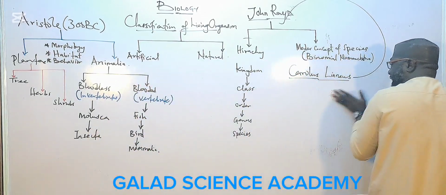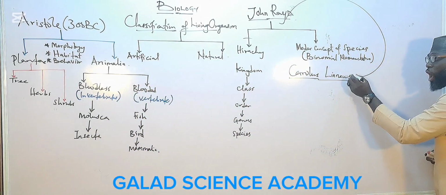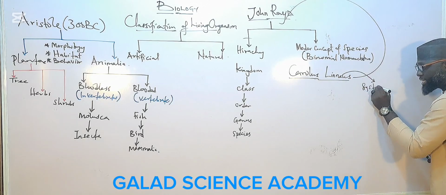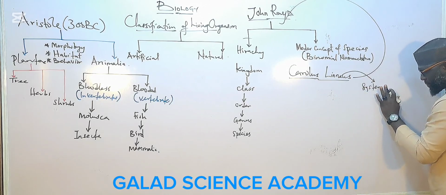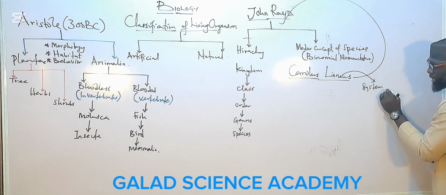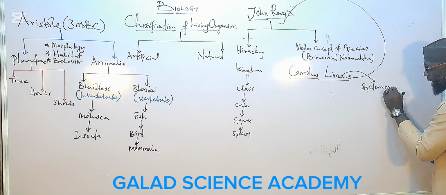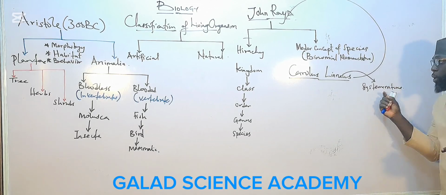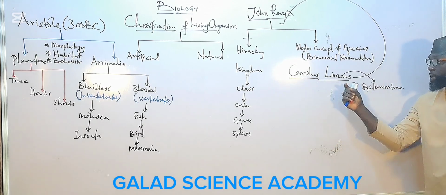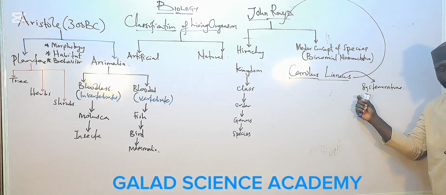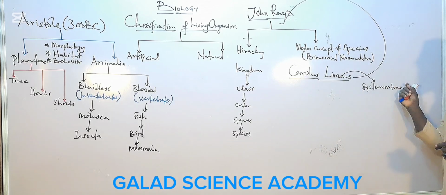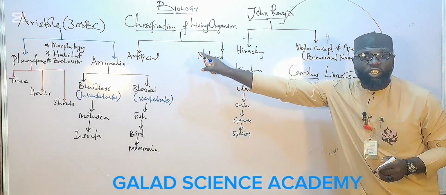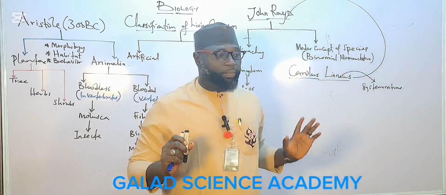He also wrote a book called Systema Naturae, written by Carolus Linnaeus. This book was published, and it is based on the classification of living organisms.